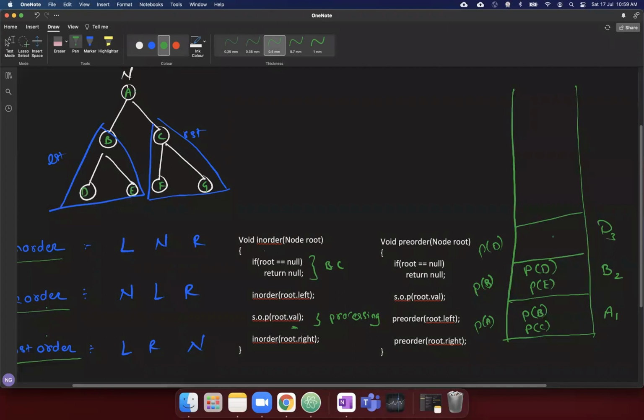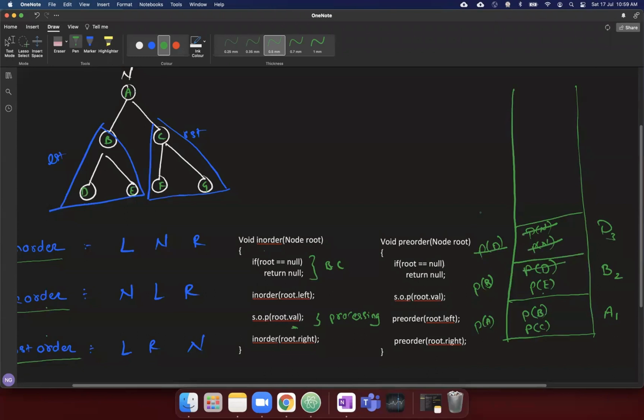Then we have the left side that is null, right side that is null. So when I call null, my base condition will hit. The root is equal to null, so it will return. So this is done. Similarly, if I call for the null, so root is null, this is also hit. This is done. So it means that P of D is done.